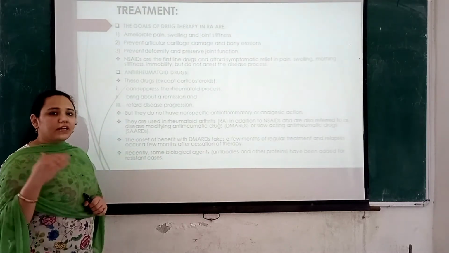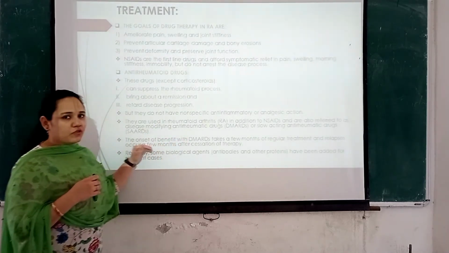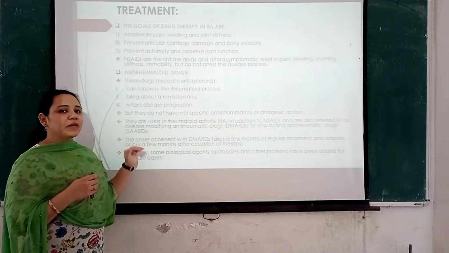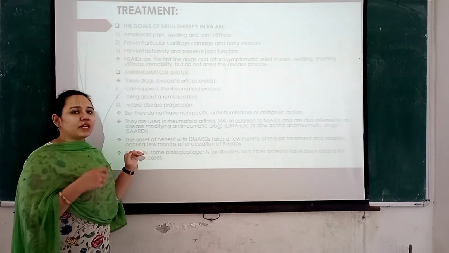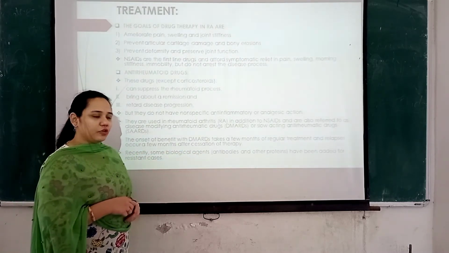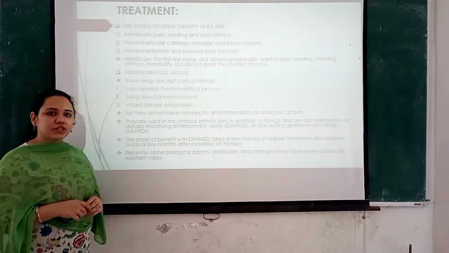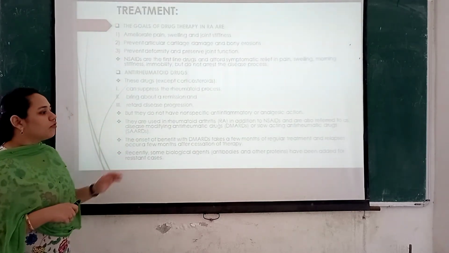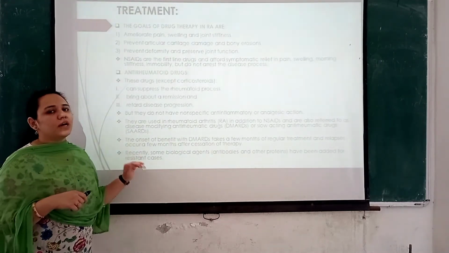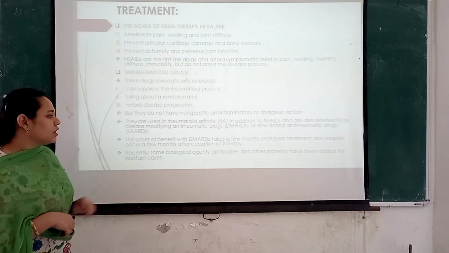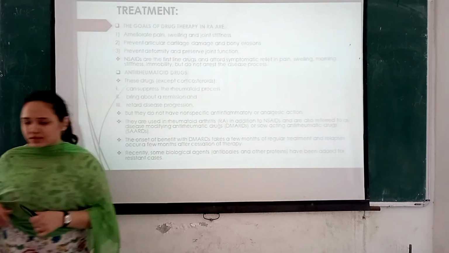So after regular treatment, the benefits can be seen only after a few months, and once the patient stops taking these drugs, the patient will also experience relapse of the disease after a few months. So recently, along with these drugs, some biological agents have also been added for the treatment of rheumatoid arthritis in patients who are resistant to these drugs. So these biological agents include antibodies and other proteins.